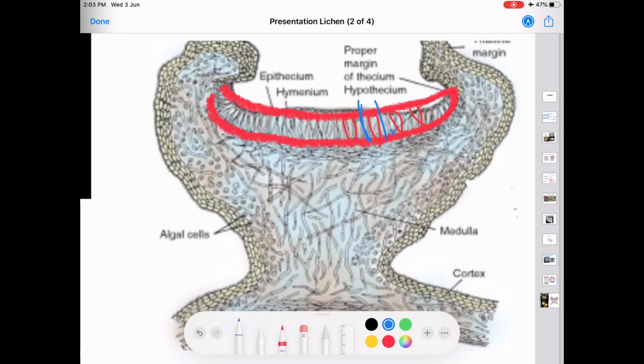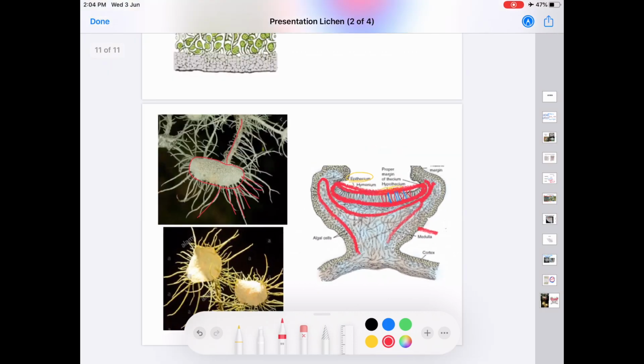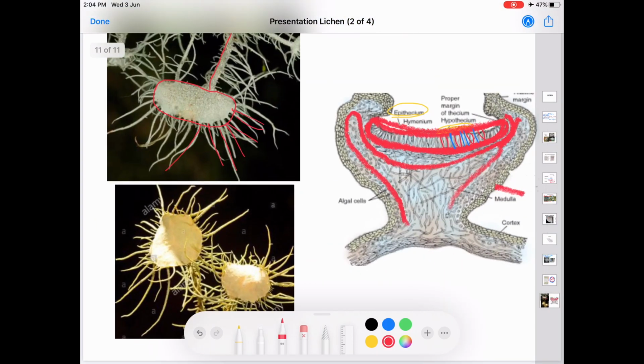See, these are the paraphyses. The paraphyses get embedded in the gelatinous material at the tip to form the epithecium. Just below the hymenium is the hypothecium, this region. The margin is known as amphithecium. And this is all about the structure of apothecium of Usnea.